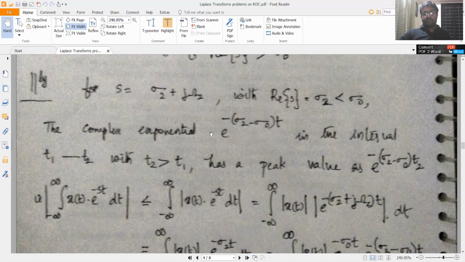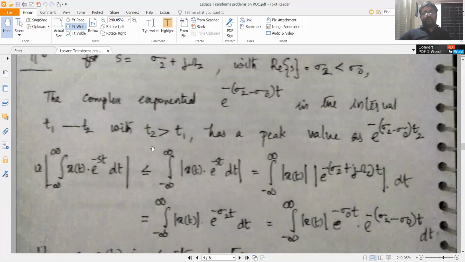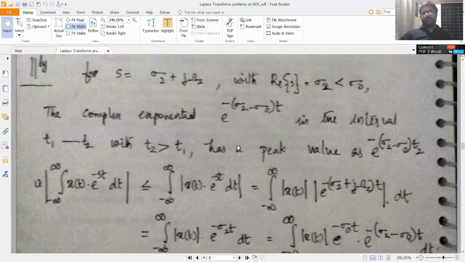So this is an exponential function where the power is positive. And what is the peak value therefore? Since you are integrating from t1 to t2 and the power is positive, you have an exponentially increasing function, and that function will have a peak value at t2, e raised to minus (sigma 2 minus sigma 0) t2.